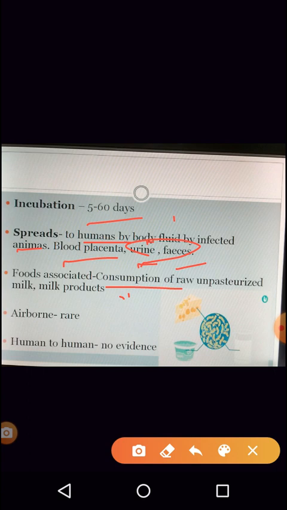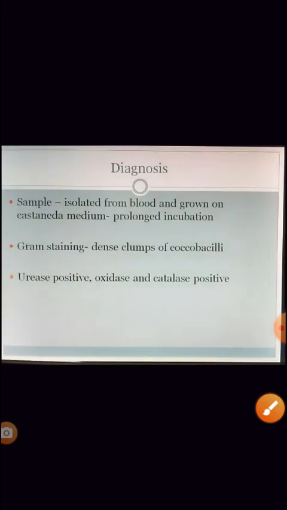Also the meat: if anybody consumes meat which has been contaminated, from an animal infected by brucella, without proper heating or boiling, the person can get infected. Airborne is very rare, generally during the birthing of the animal. Human to human infection is not seen; it's a very rare disease.